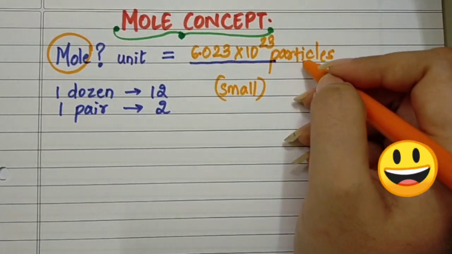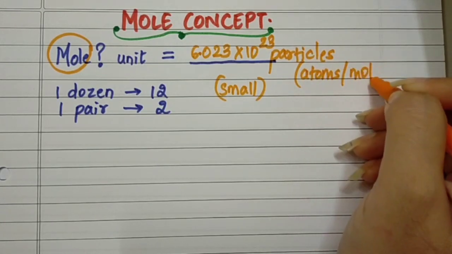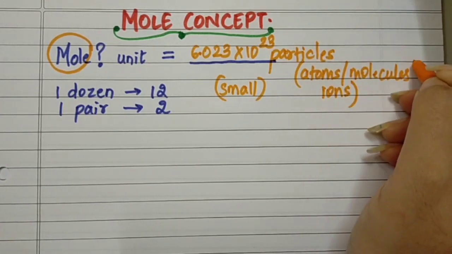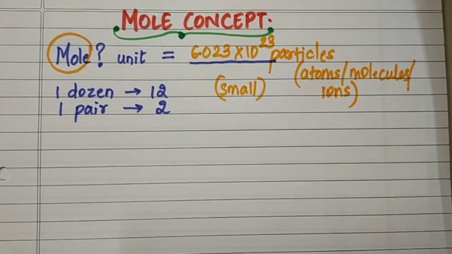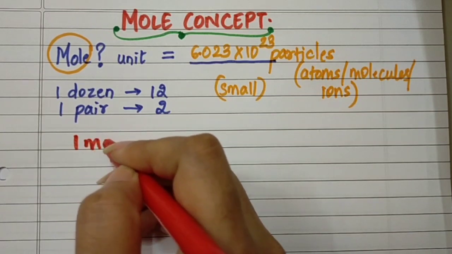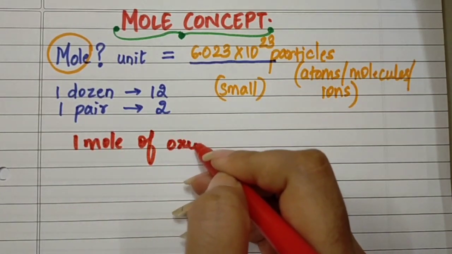These particles can be atoms, molecules, or ions. Okay, for example, if I say 1 mole of oxygen gas.